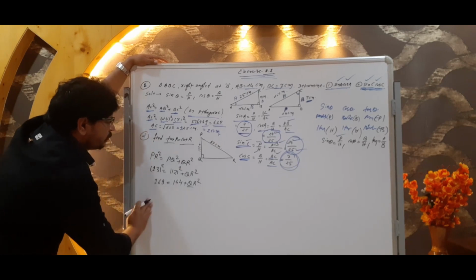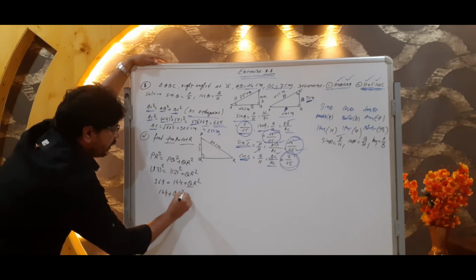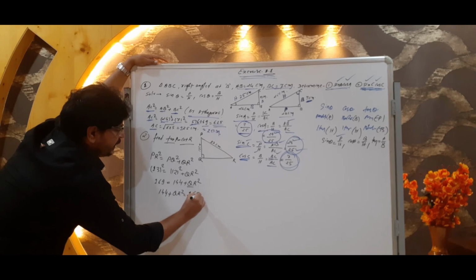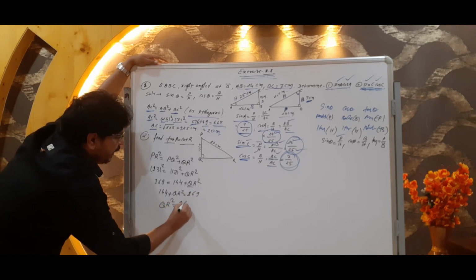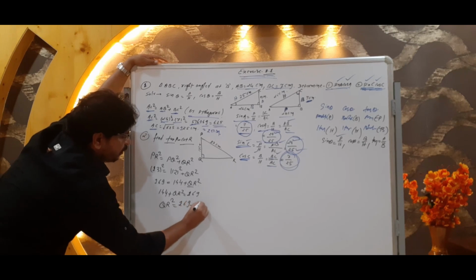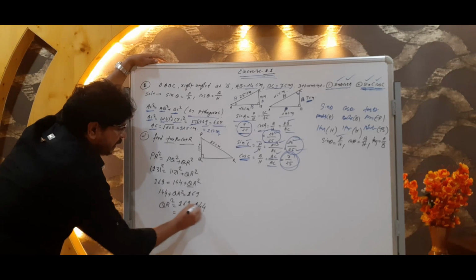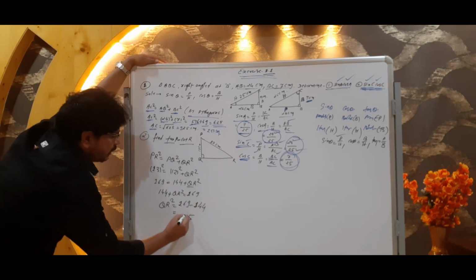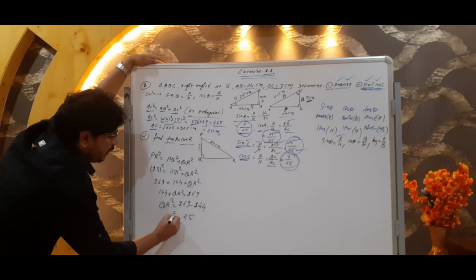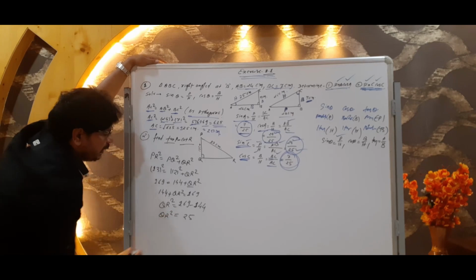We can write it like this also for your understanding: 144 plus QR square is equal to 169, or QR square is equal to 169 minus 144. Now subtracting, 9 minus 4 is 5. 6 minus 4 is 2. 1 minus 1 is 0. Then we got QR square is 25.